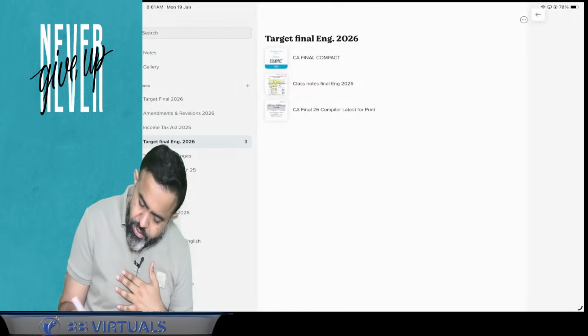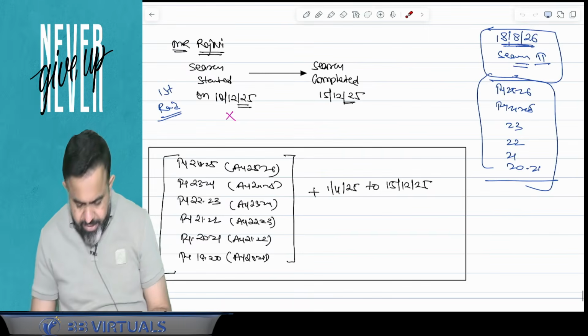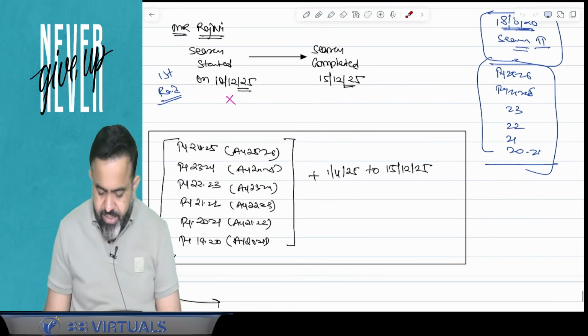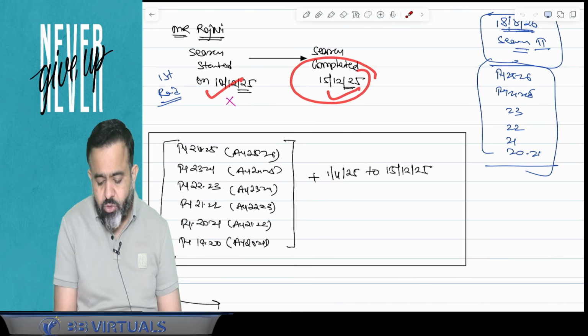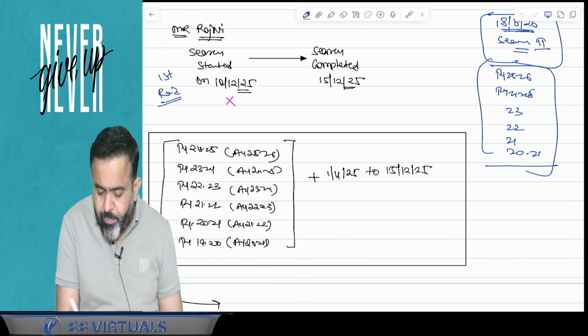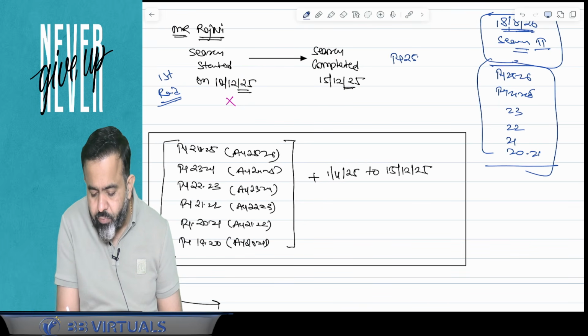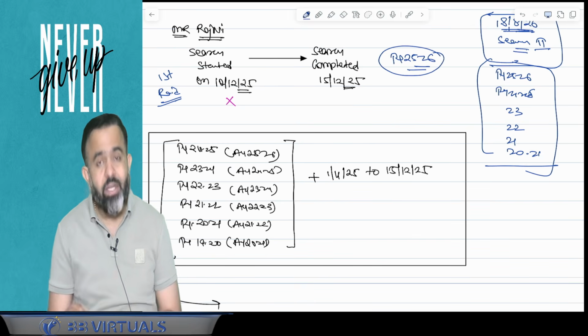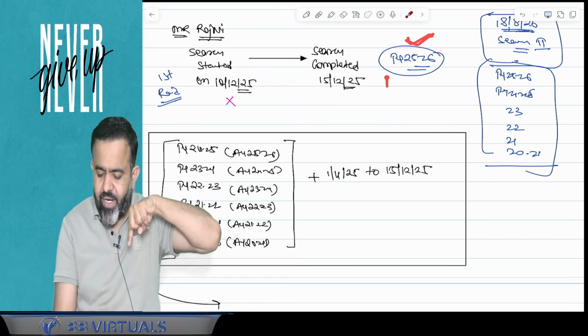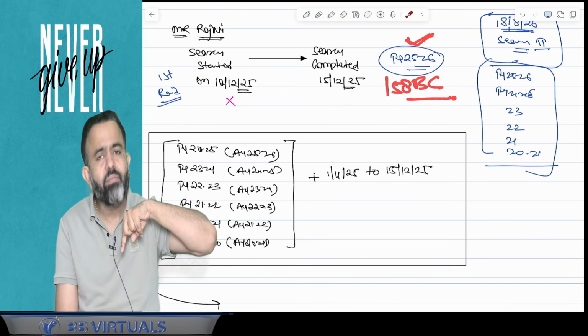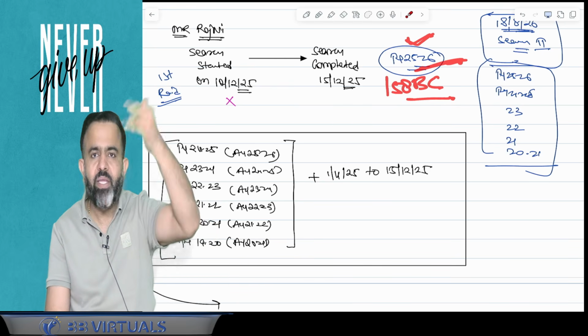So guys, they are talking about the current year. In this particular case, your search started on this date and was completed on this date, so the search was completed in the previous year 25-26. Now the question is, sir, for this year also, will the assessment be made under section 158BC only? Or will this year's assessment be in the normal course?